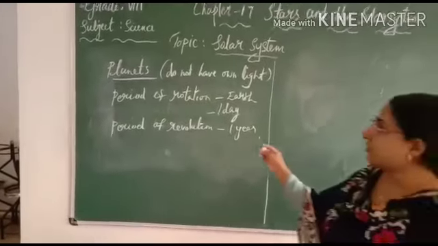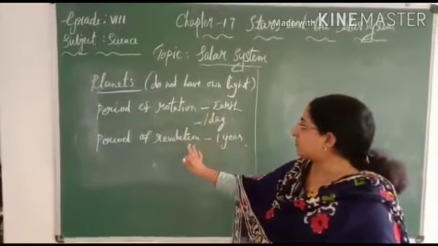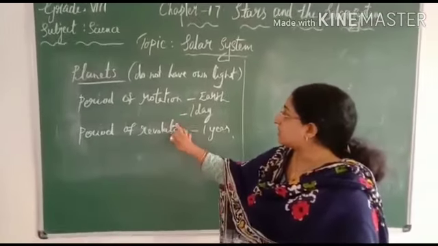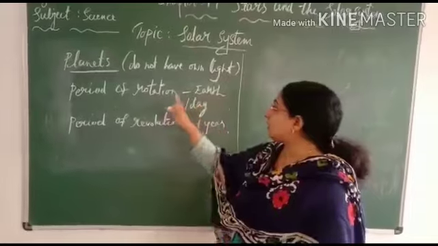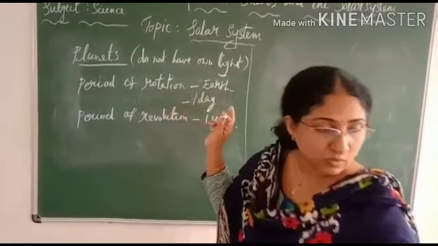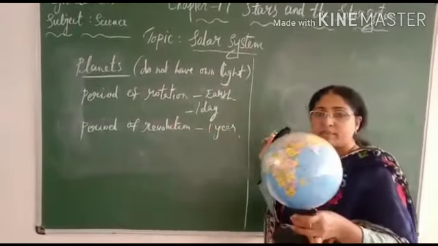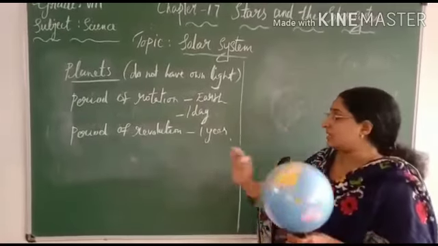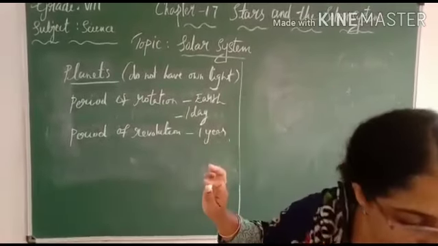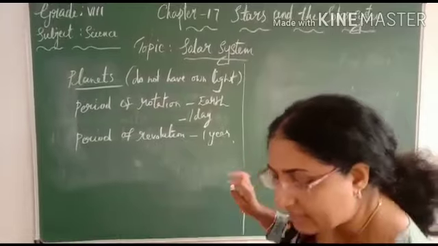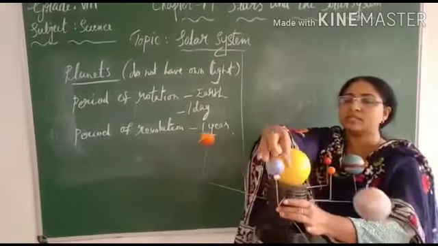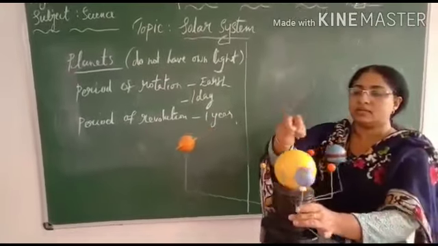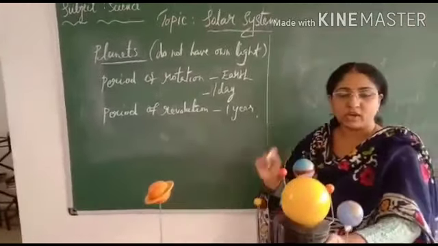Okay, children. So now we have told what is the period of rotation and period of revolution. The movement of Earth on its own axis is called the period of rotation. It takes 1 day, or 24 hours. So this is called the period of rotation. Revolution means the Earth is revolving around the Sun. All the planets, or the Earth, are revolving around the Sun. That is called the period of revolution.